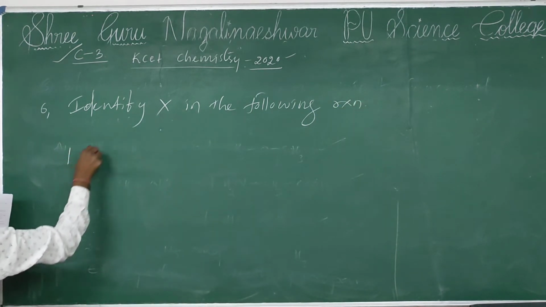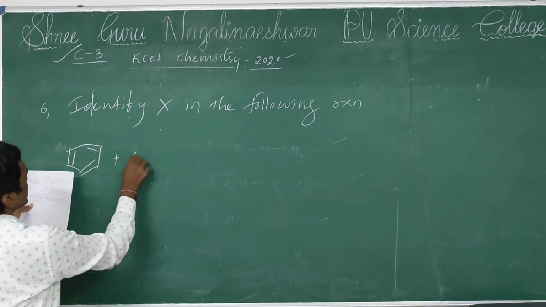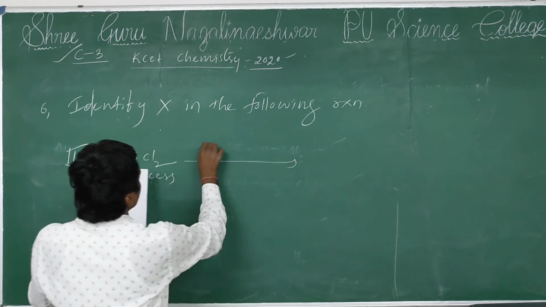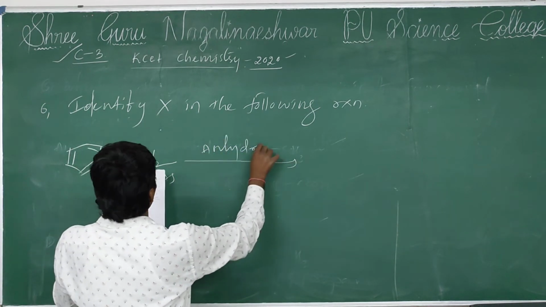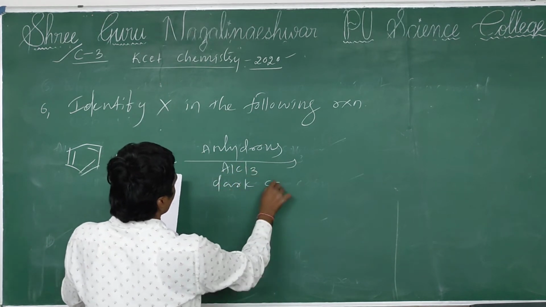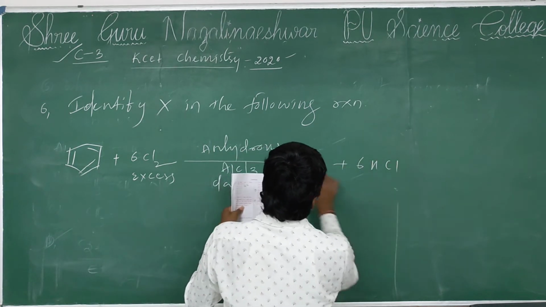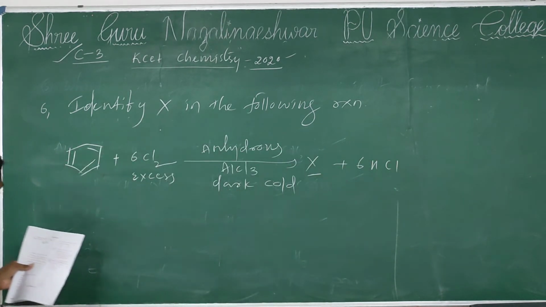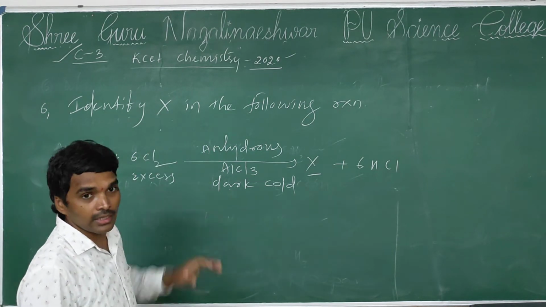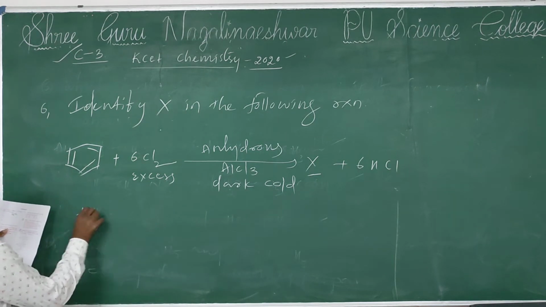Now see, benzene reaction with 6Cl2 excess in the presence of anhydrous AlCl3, dark and cold condition, then formation of X plus 6HCl. Now see, benzene reaction with excess of chlorine in the presence of anhydrous AlCl3 undergoes electrophilic substitution reaction.